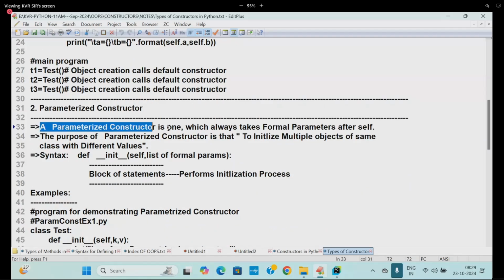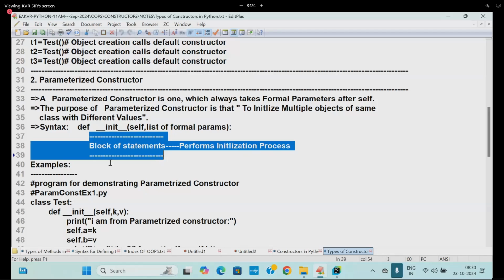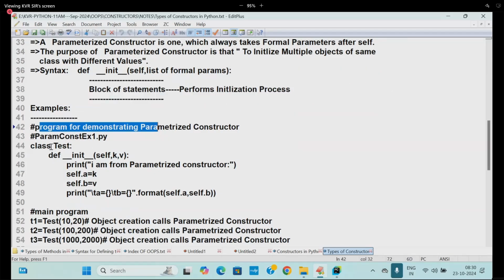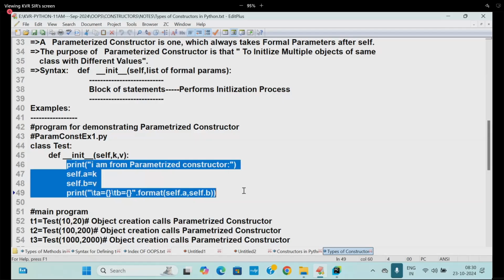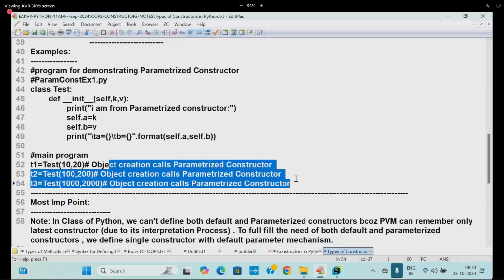Next, the parameterized constructor. A parameterized constructor is one which always takes formal parameters after self. The purpose of a parameterized constructor is to initialize multiple objects of the same class with different values. Syntax: def __init__(self, list of formal params): block of statements performs the initialization process. Here is a program for class Test, def __init__ after self, printing the parameterized constructor values. You are passing 10, 20, 100, 200, 1000, 2000. All of them are parameterized constructors.